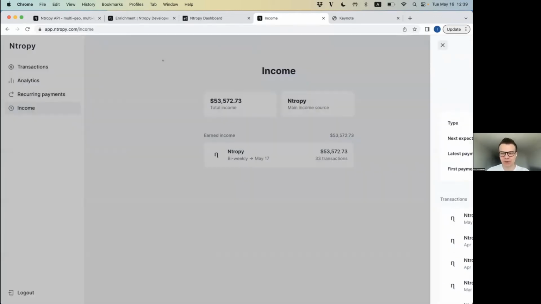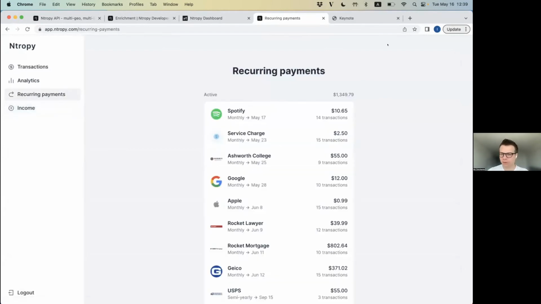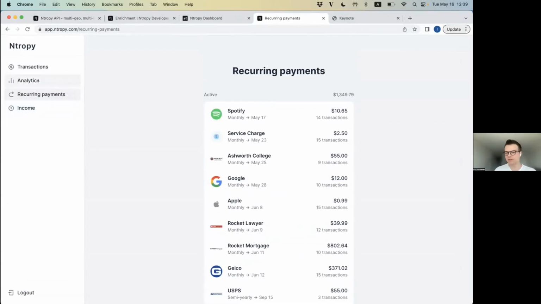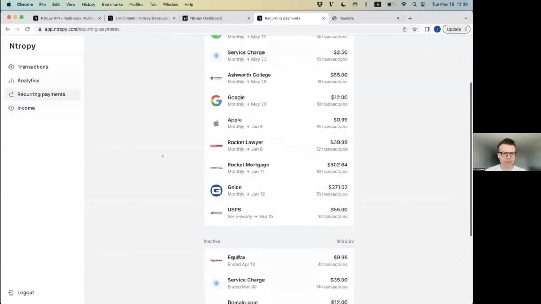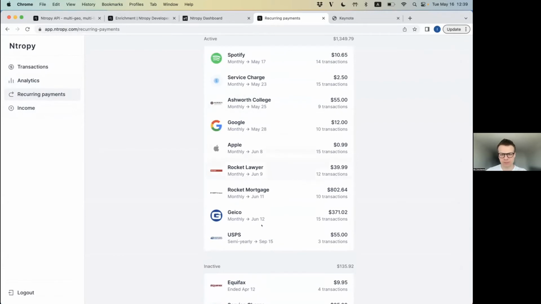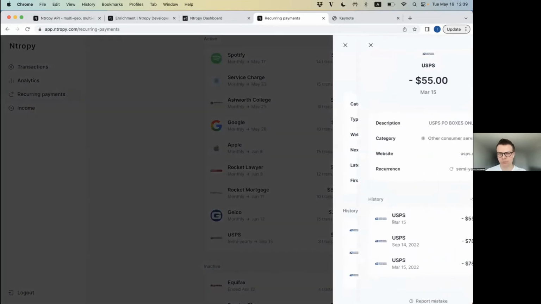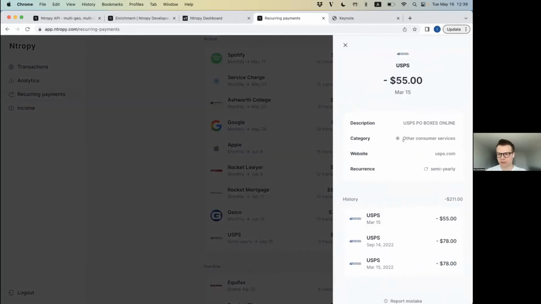So this is what you can also do in your application, but also, of course, much more like underwriting and looking at personalization, comparing users based on their bank transactions and so on. And effectively, if we look at some of the raw bank transactions, so what came in? For example, this is one of the recurrence groups. What came in was something like USPS, postbox, PO boxes online, and we have an amount and a date and nothing else. And what you got was a website, we got a label, we got the recurrence pattern and everything else, a logo and stuff like that.